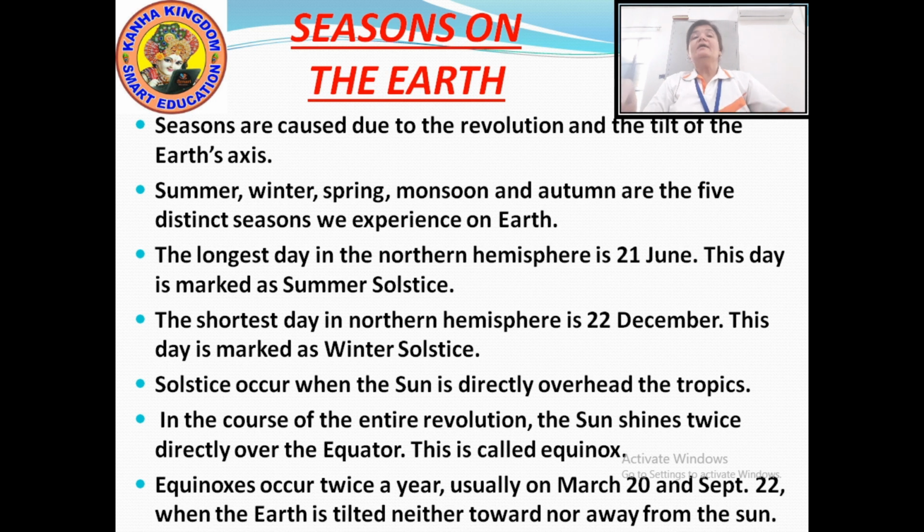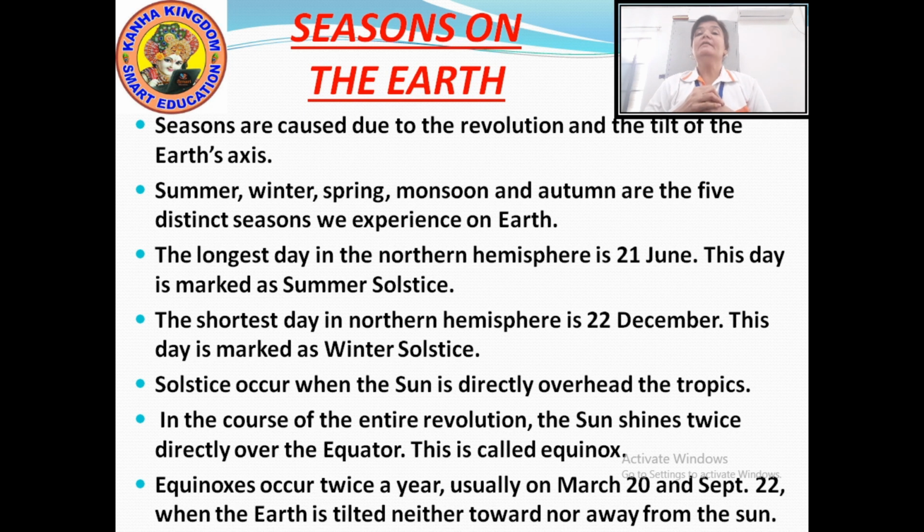Okay. Now the solstices occur when the sun is directly overhead the tropics. When do these solstices occur? These solstices occur whether it is in summer or in winter. This occurs only when the sun is directly overhead the tropics, that is the Tropic of Cancer or the Tropic of Capricorn.